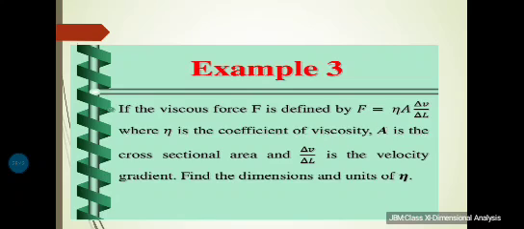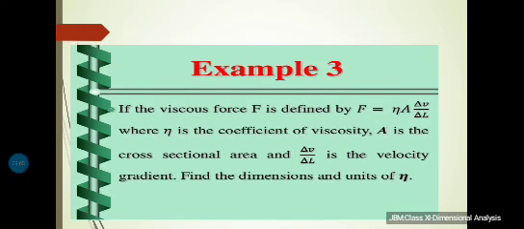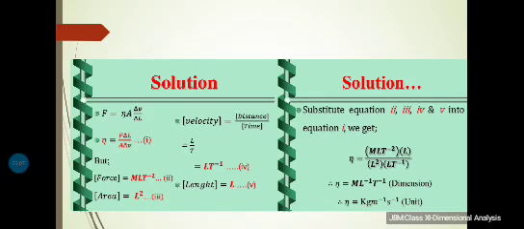So there is one more example. If the viscous force F is defined by F equal to eta A delta V by delta L, where eta is the coefficient of viscosity, A is the cross-sectional area and delta V by delta L is the velocity gradient, find the dimensions and units of eta. So if you are not given the value of this particular quantity, you are asked to find out the unit as well.